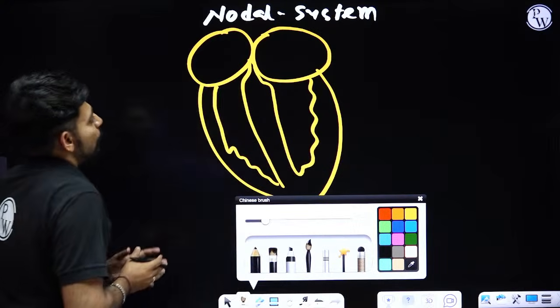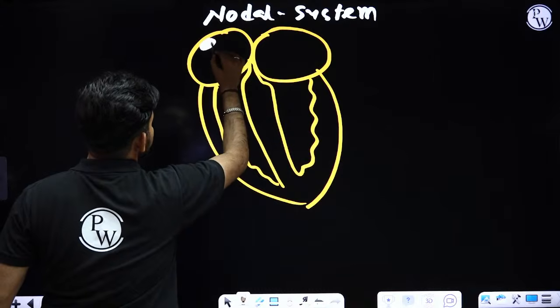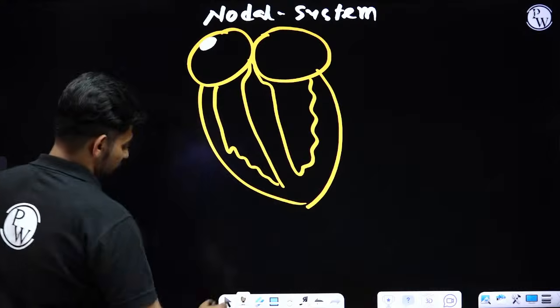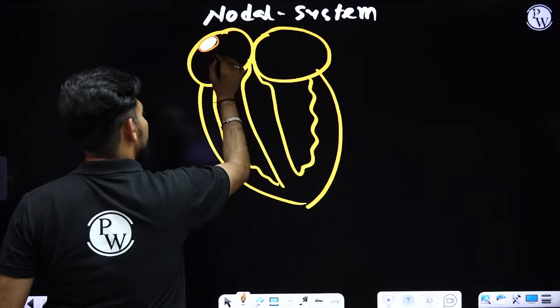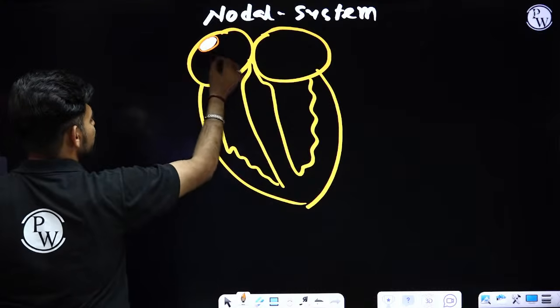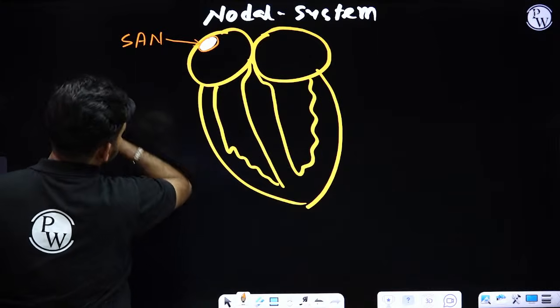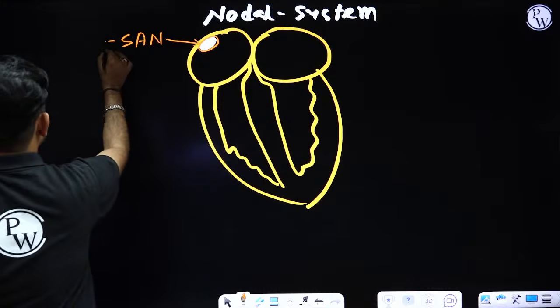And the prime node, the main node that is present to the upper left corner of this right atrium, right? So this is the prime node present on the upper left corner of this right atrium, and that is called as SAN, SA node, sinoatrial node. Sometimes we call it pacemaker.